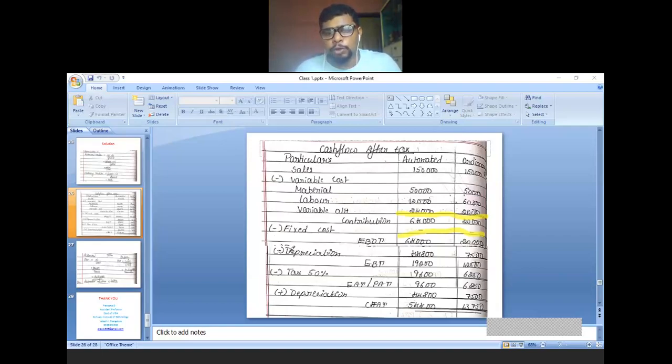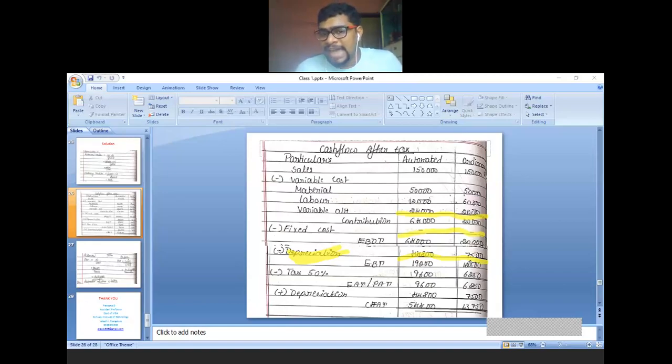Now, first what do you have to deduct? You have to deduct depreciation first. We have already calculated depreciation: 44,800 and 7,500. Deduct. If you deduct depreciation, what will you get? You will get EBT. EBDT minus depreciation is equal to EBT. That is 64,000 minus 44,800, and 20,000 minus 7,500.